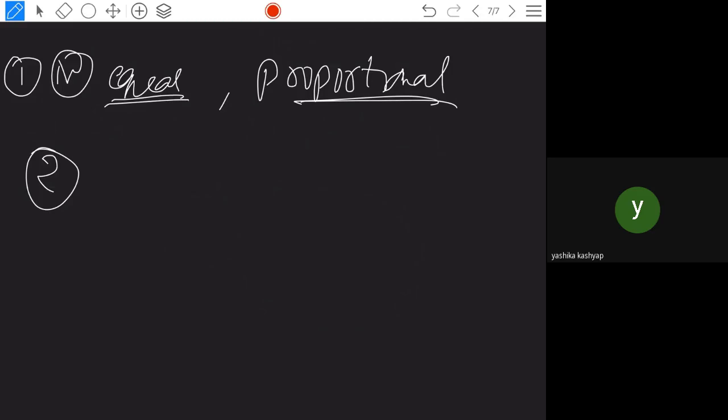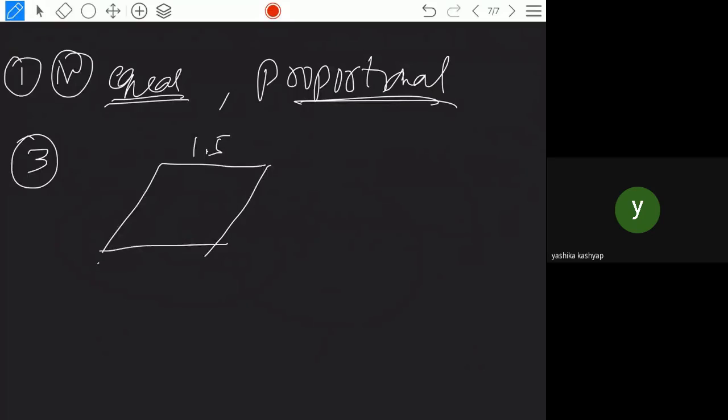Third question: say whether the following quadrilaterals are similar or not. Quadrilaterals are given to you. One is a parallelogram. Is it a parallelogram or what is this? Can anyone say? Rhombus. Yes, this is a rhombus because all the sides are equal.